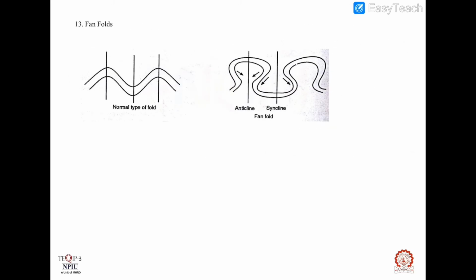Next is fan folds. Usually in simple anticlines, the limbs dip away from one another, and in simple synclines they dip towards each other. But in case of fan folds, this trend is just the opposite. That is, in anticlines of fan folds, the limbs dip towards each other with reference to the axial plane. In synclines of this kind, the limbs dip away from each other. Okay, as the term suggests, these folds are fan shaped.